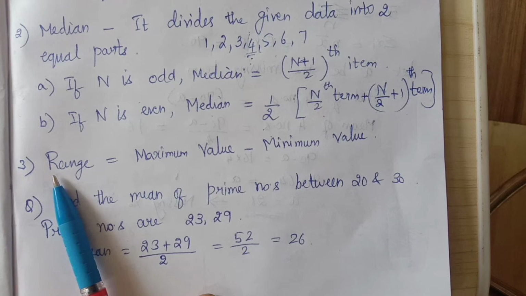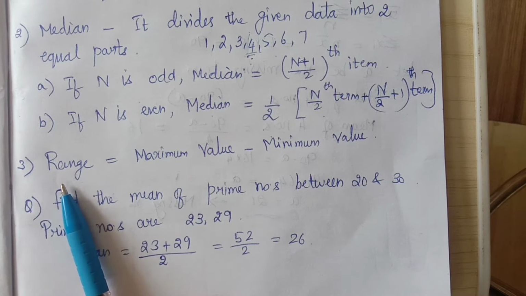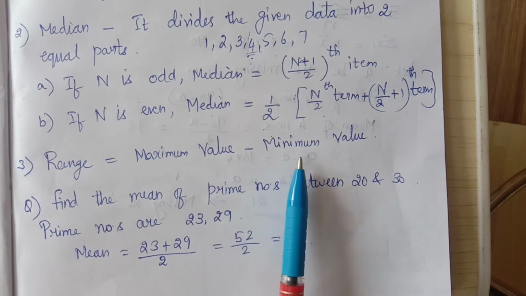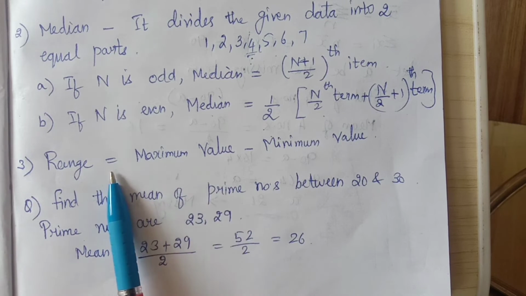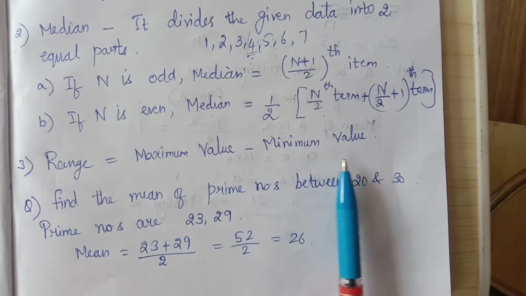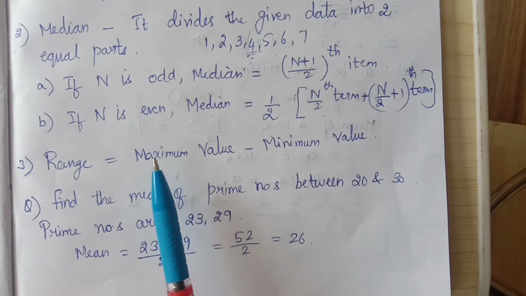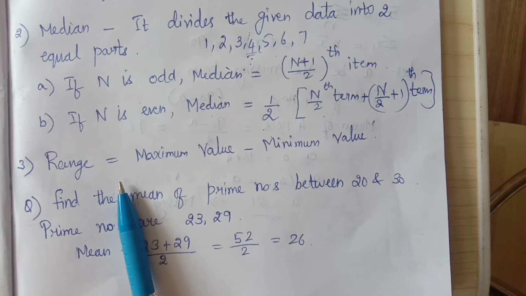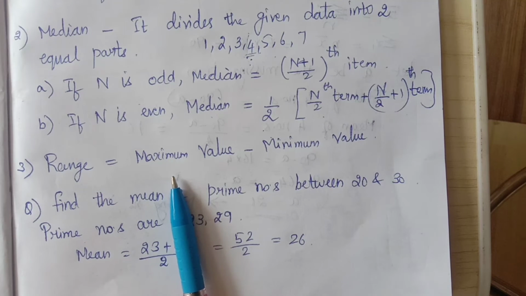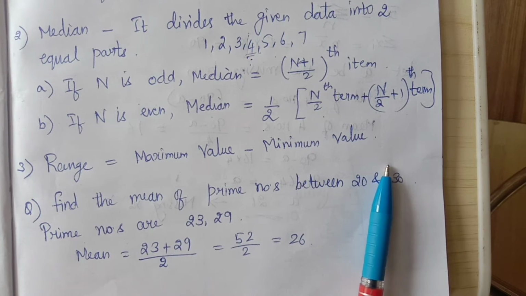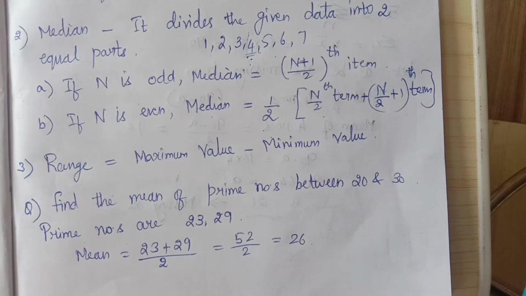The next thing is range. So range is given by subtracting the minimum value from the maximum value. So whenever they give you data, arrange it in ascending order. Usually it is arranged in ascending order, the least term as the first term. When you arrange it that way and subtract minimum from the maximum, what you get is called the range. We'll now see a few examples for a better understanding.